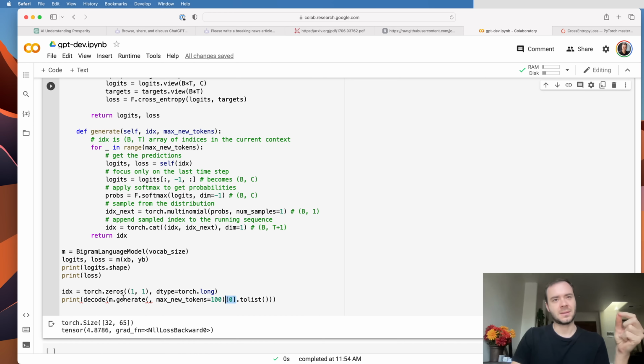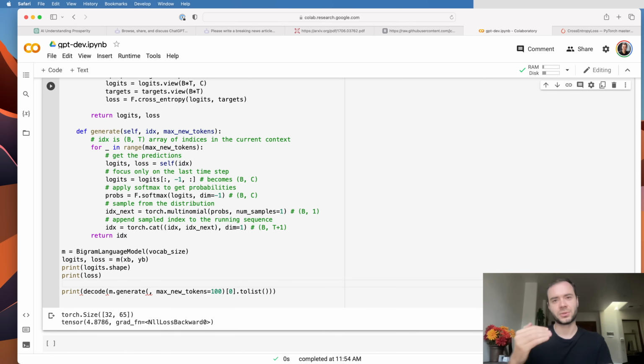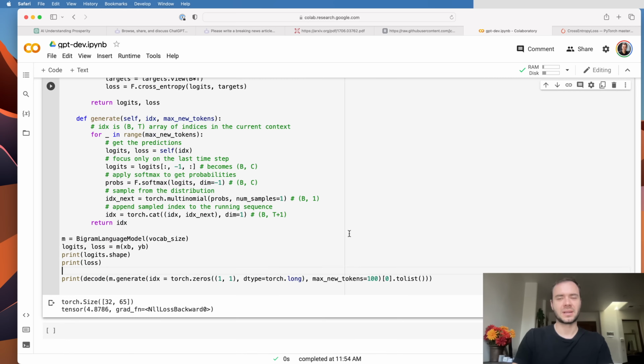And that gives us the time steps, just a one-dimensional array of all the indices, which we will convert to a simple Python list from a PyTorch tensor, so that it can feed into our decode function and convert those integers into text.